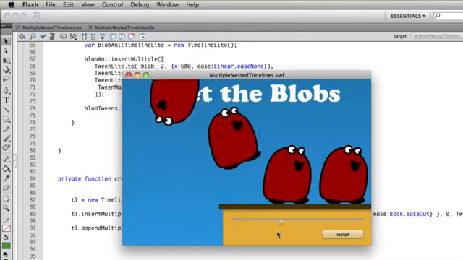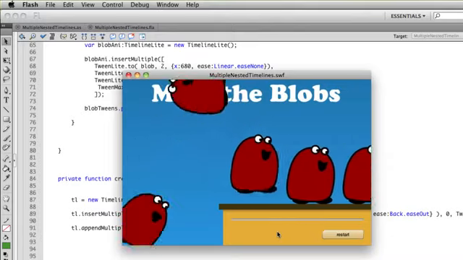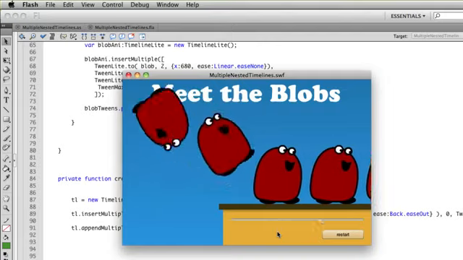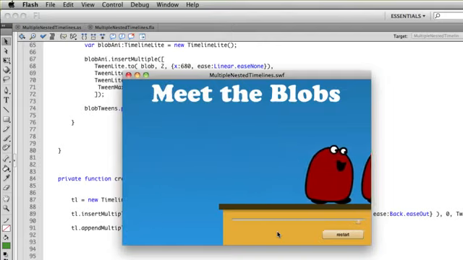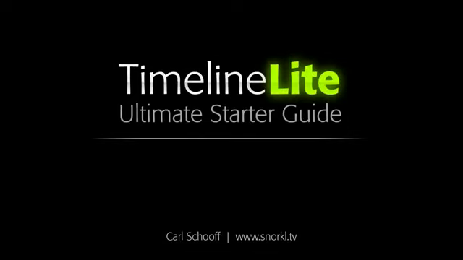So we've had a lot of fun so far. Next time we're going to come back and talk about TimelineMax and some of the features specific to TimelineMax, as well as show you some general tips and tricks for using both TimelineLite and TimelineMax.